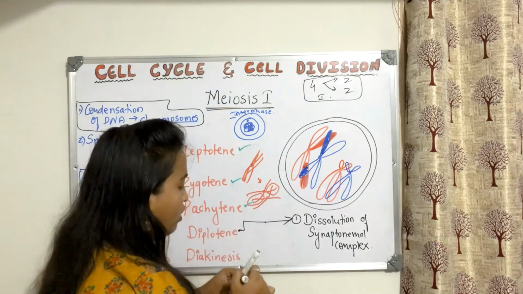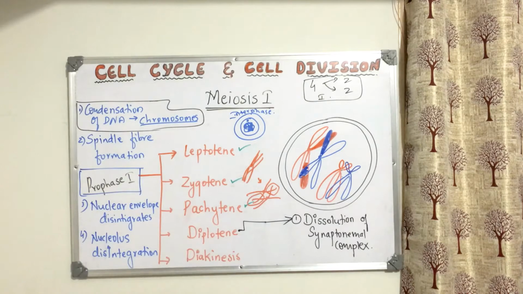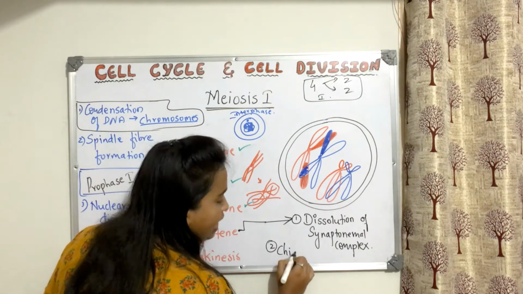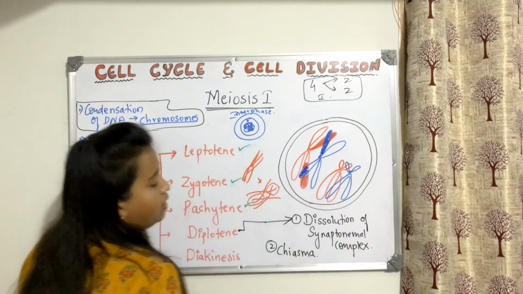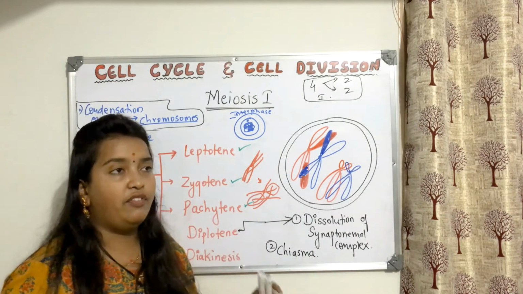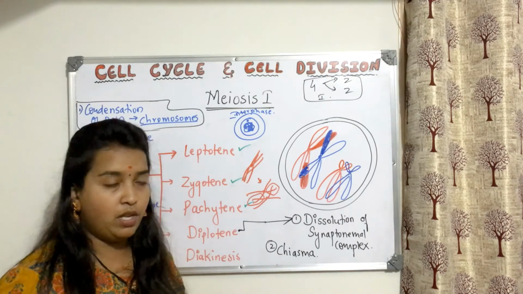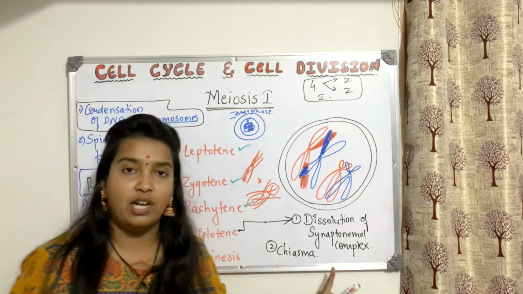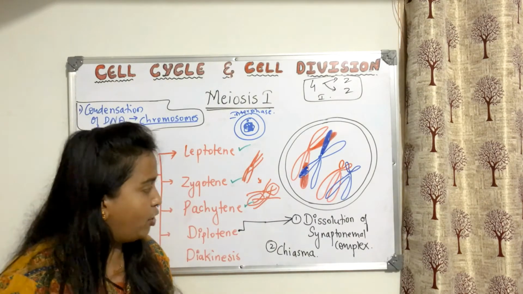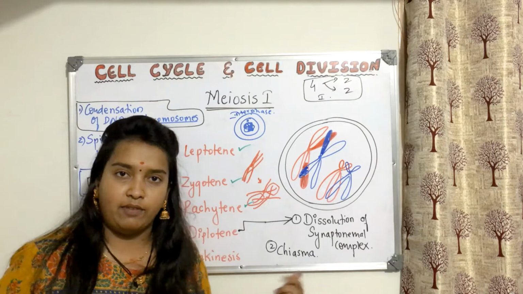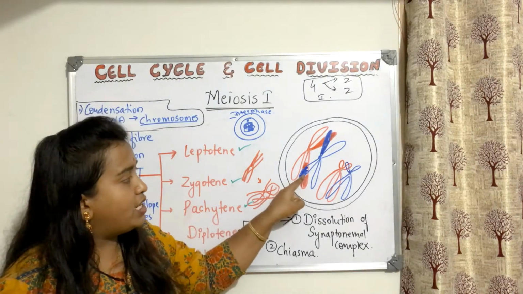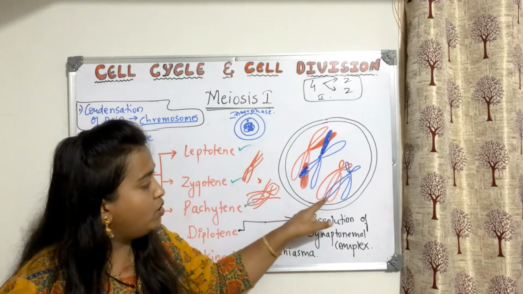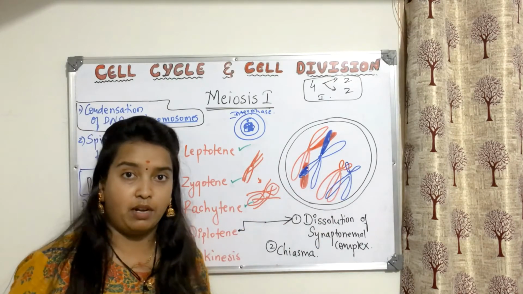And this X is called what? This X is called chiasma formation. I'll be writing it here. CHIASMA. If it is singular, it is chiasma. If it is many, it is chiasmata. The plural is chiasmata, so you can write M-A-T-A, chiasmata. I don't have place, so I am not writing chiasma formation or chiasmata formation. So here, this is one chiasma formation, this is one chiasma. Together we call them chiasmata. Here also chiasma, chiasma, together chiasmata.